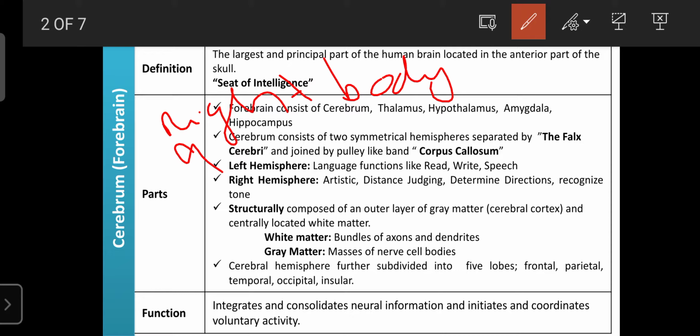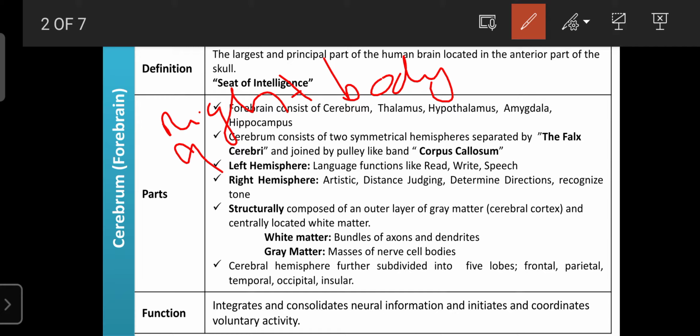Dear students, white matter consists only of axons and dendrites. Axons and dendrites are parts of the neuron, and the brain is a set of neurons. Brain function mainly depends upon the neurons.